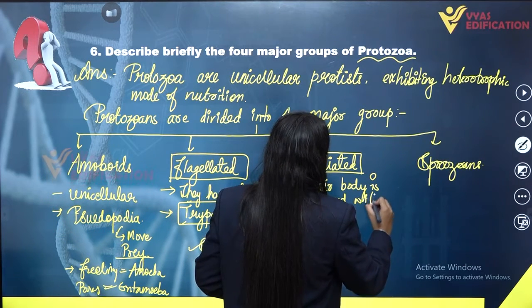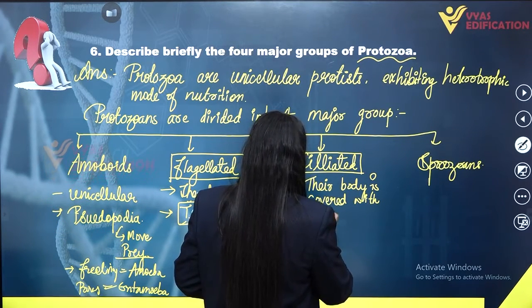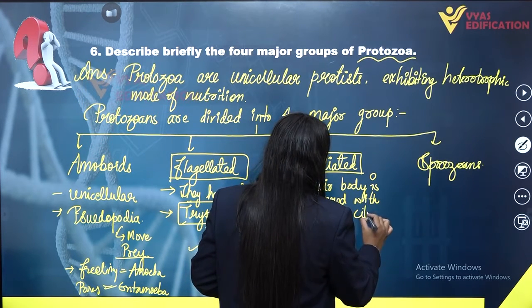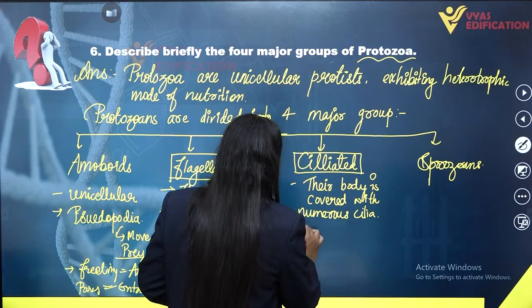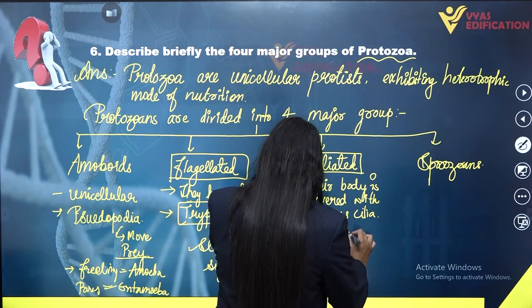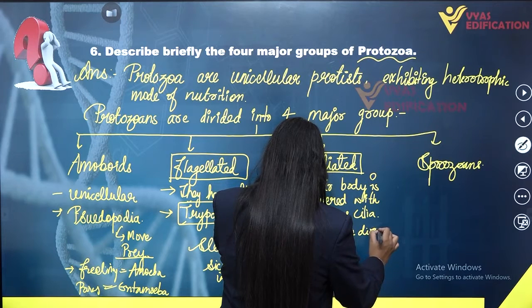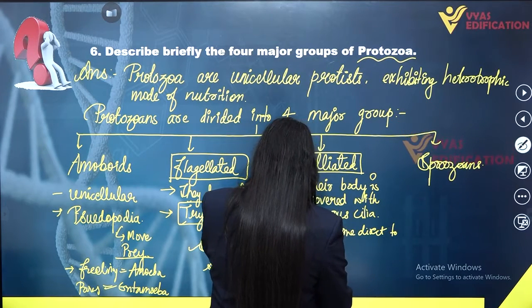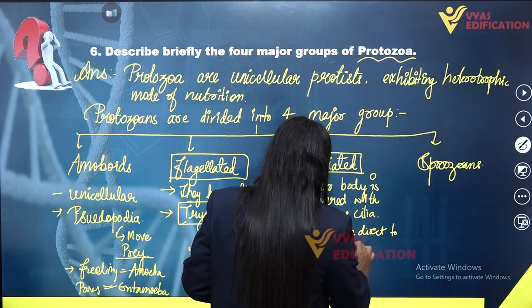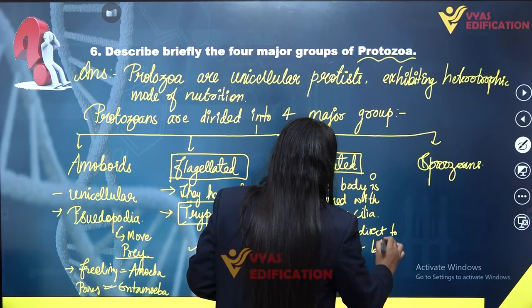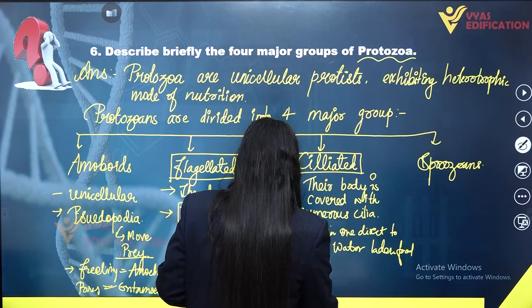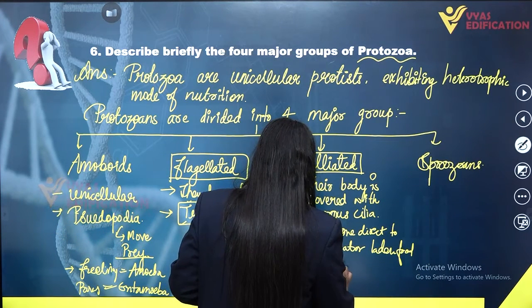With numerous cilia, all these cilia beat in one direction to move water laden food into the cavity called gullet.